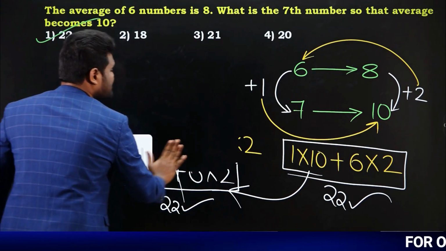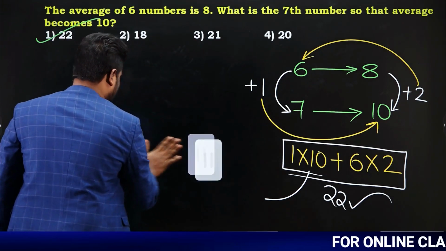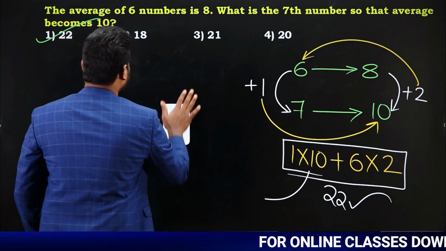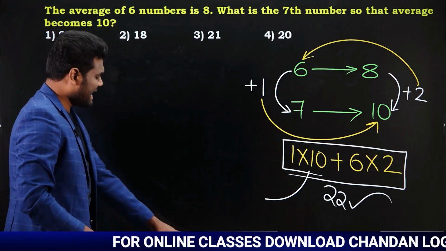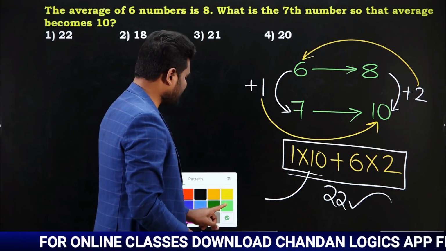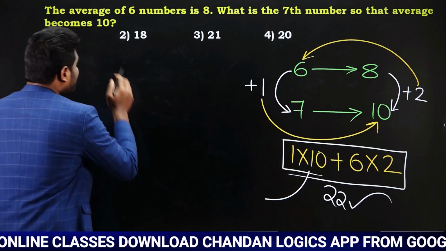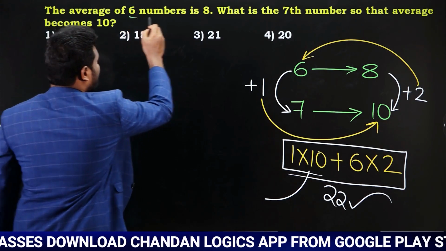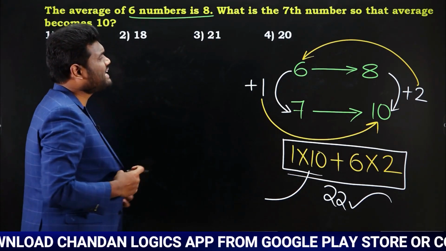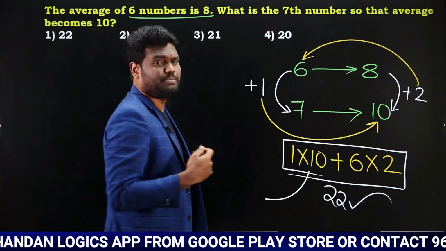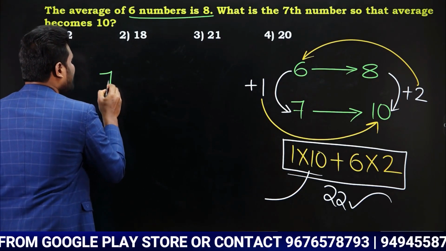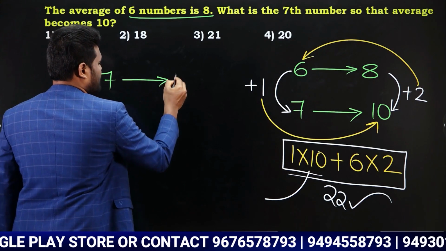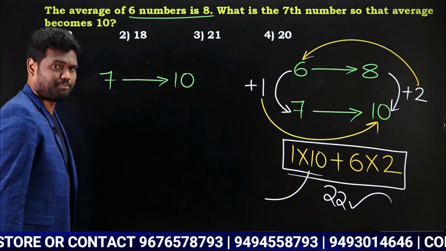Now, how is this concept relevant to person replacement or person leaving? Let us see, the same question can be explained in terms of person leaving also. Actually in this question it is said 6 numbers average is 8. What is the 7th number so that average becomes 10? Now can I say it in this way? I can say it as 7 numbers average is 10.